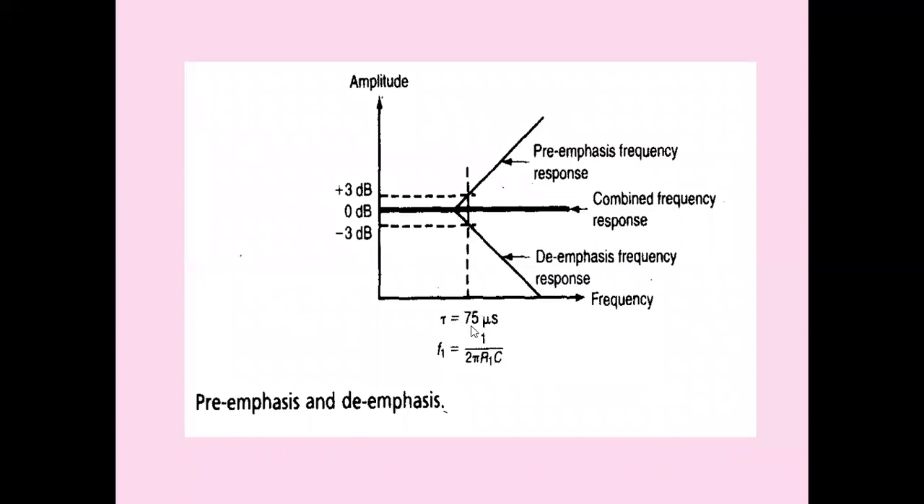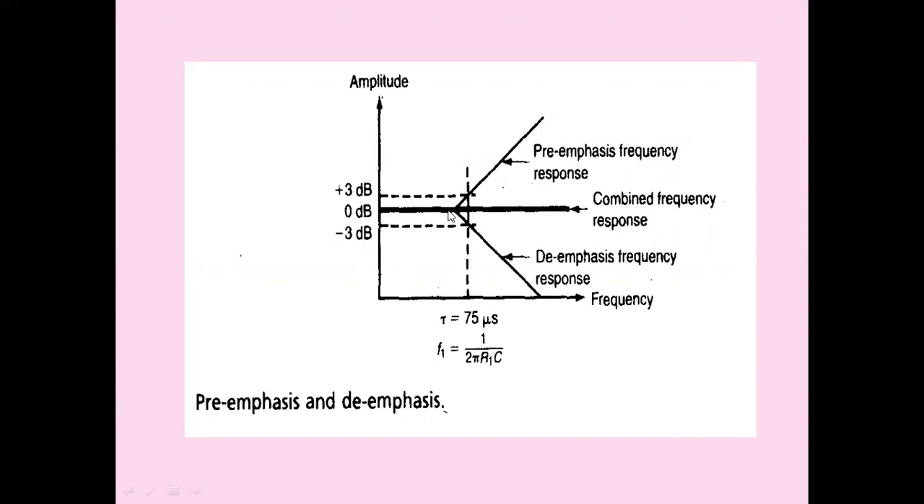We make use of a 75 microseconds time constant for the resistor capacitor pre-emphasis circuit as well as the de-emphasis circuit, where the time constant is equal to RC. So based on this time constant, we will be able to get the values of R and C. And this is the cutoff frequency, which is equal to 1 by 2 pi RC, where RC is the time constant. When you substitute 75 microseconds here, we get 2122 Hz.